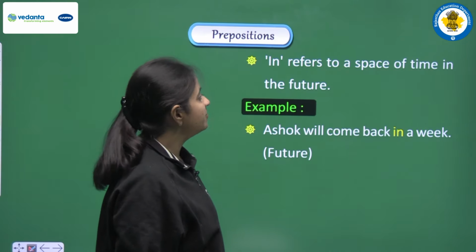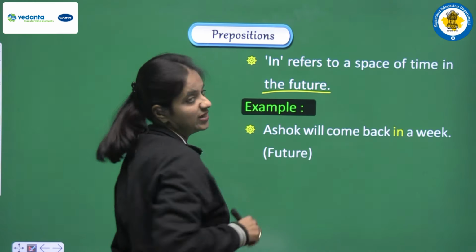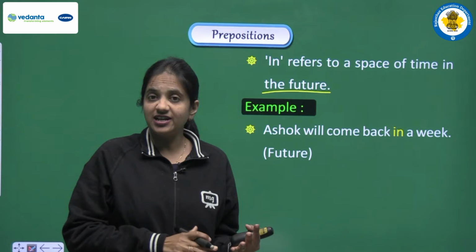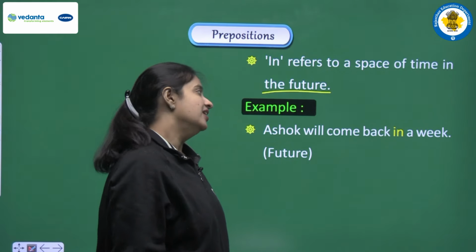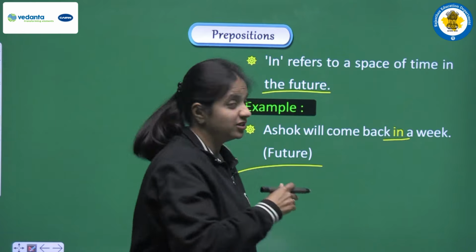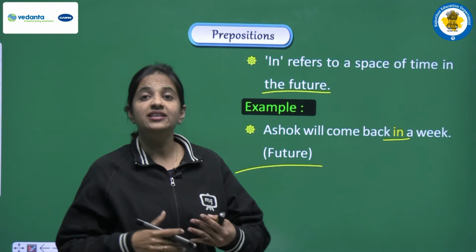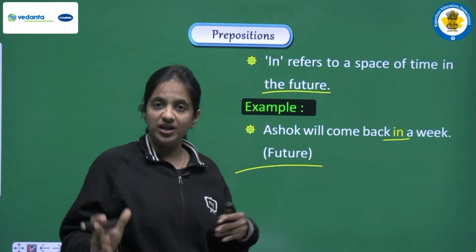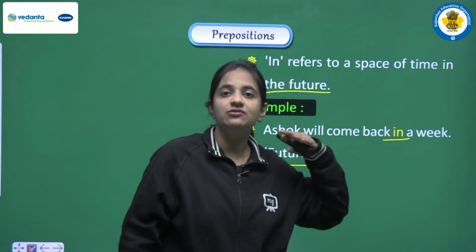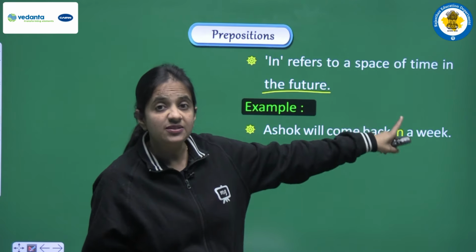Now let's see the next use. In refers to a space of time in the future. So yes, this preposition in is also used to show future time. How? Let's see the example. Ashok will come back in a week. Here we are talking about future time, because we are saying that in the coming week, in the future week, he will come back. So when we are talking about some future time, we can use this preposition, that is in.